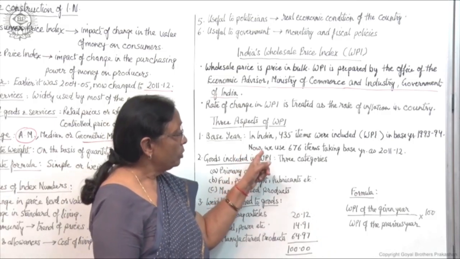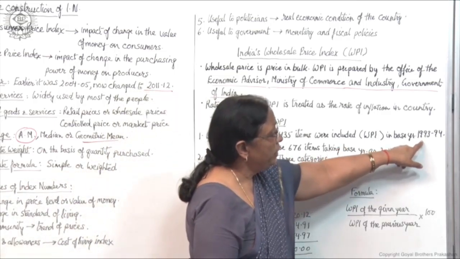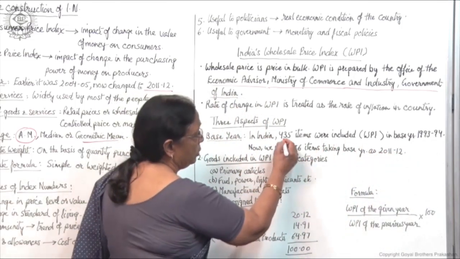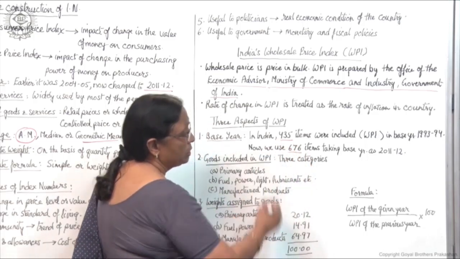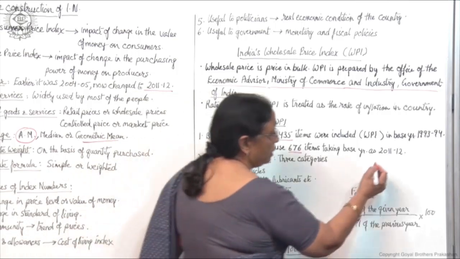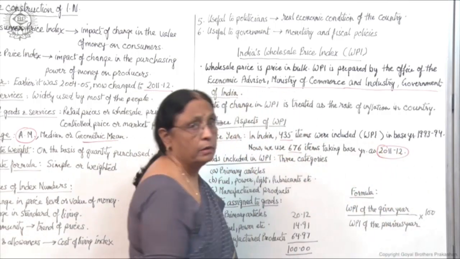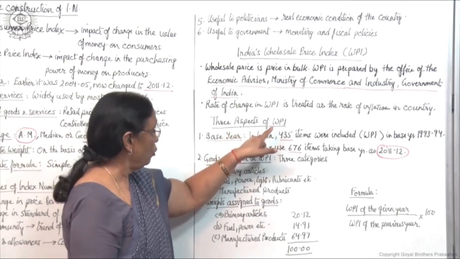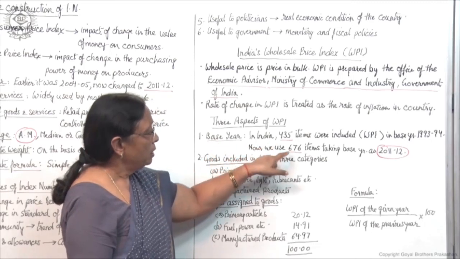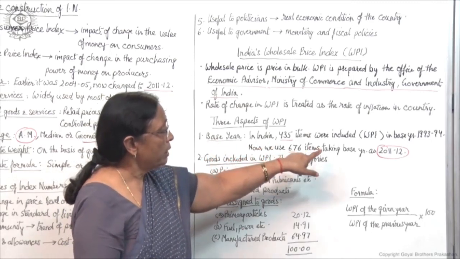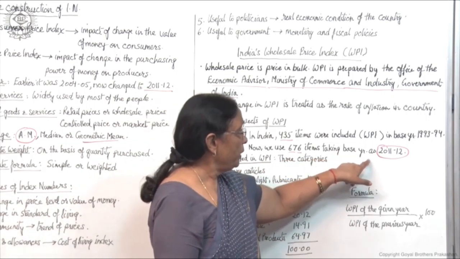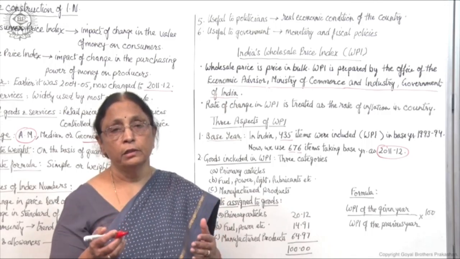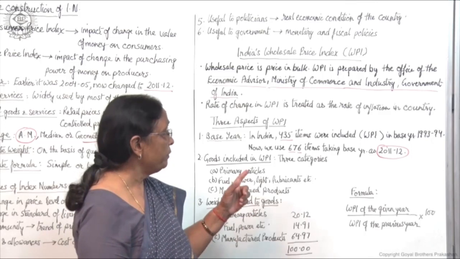But now the base year has changed from 1993-94 to 2011-12, and the number of items has also changed from 435 to 676. So the first aspect is base year. 676 items are included in the base year of 2011-12. These are the selected goods and services, 676 items now.